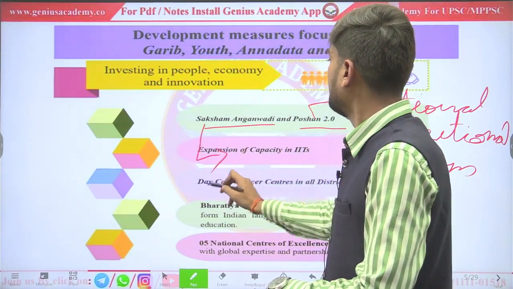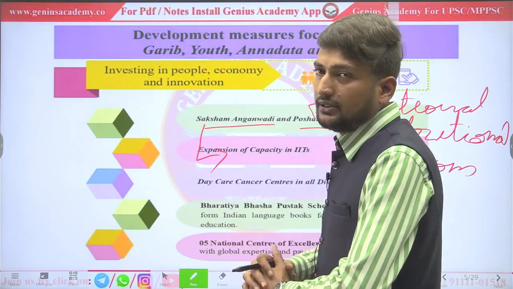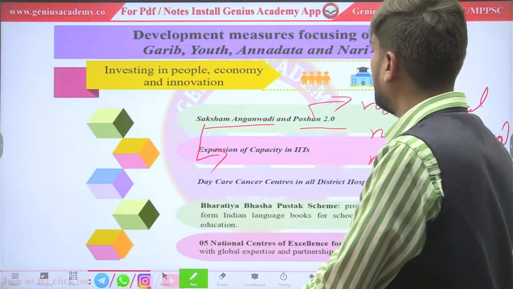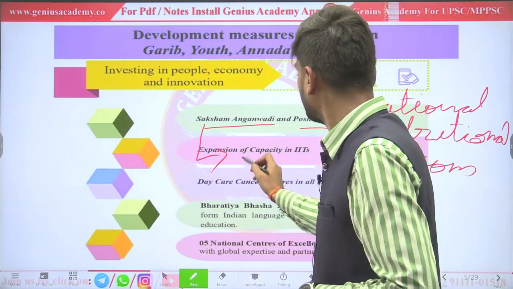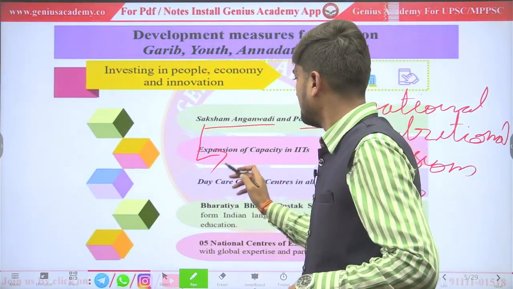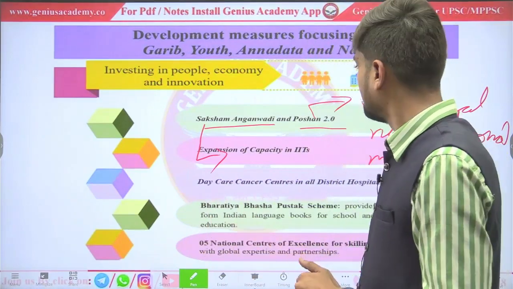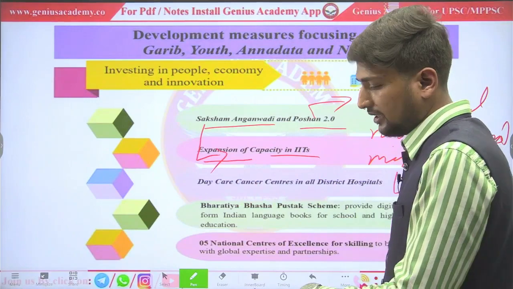According to Saksham Anganwadi, what will government do? Government will digitalize Anganwadi and improve its infrastructure so that it will become more transparent.